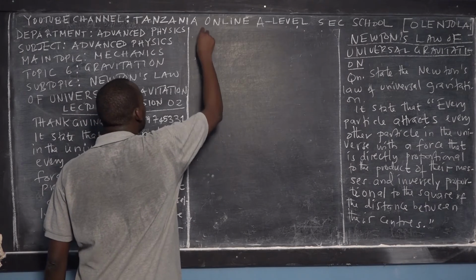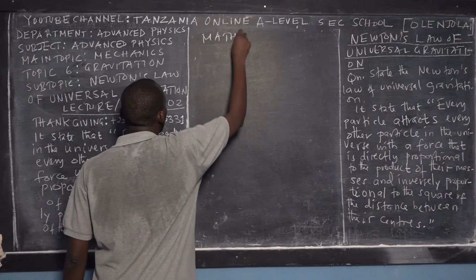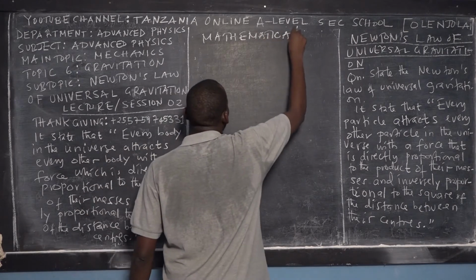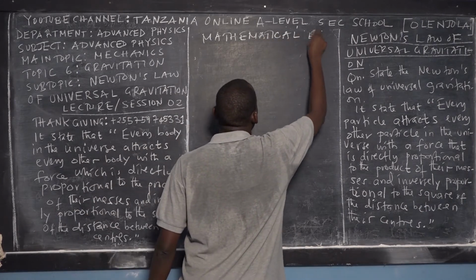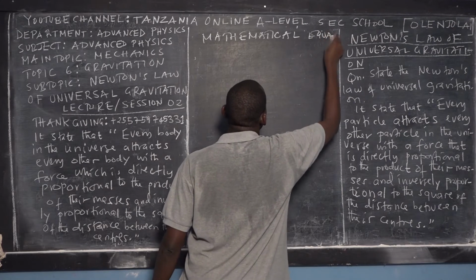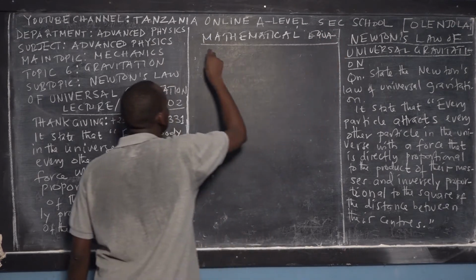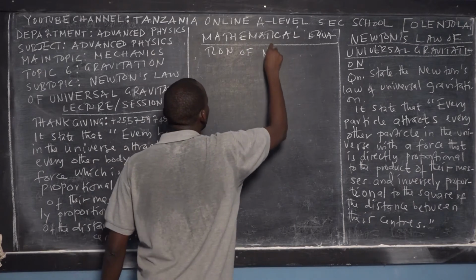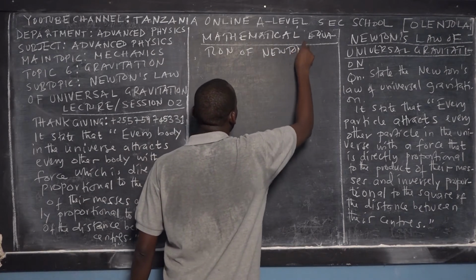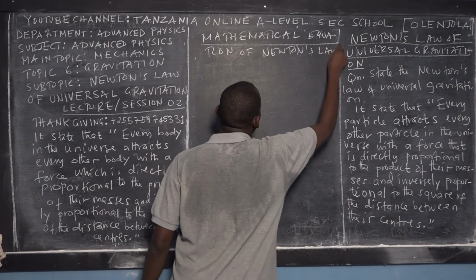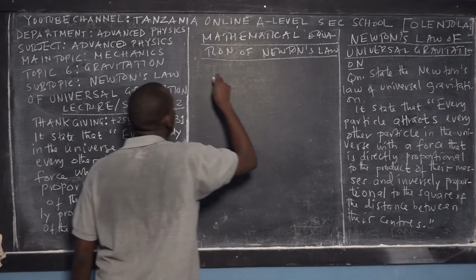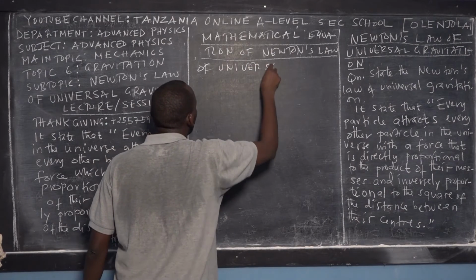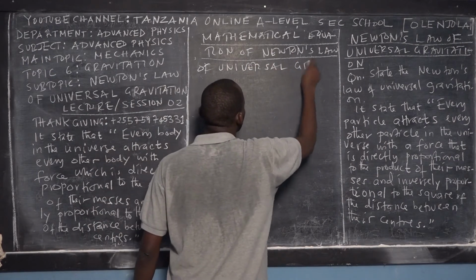I want to teach you the mathematical equation of Newton's law of universal gravitation.